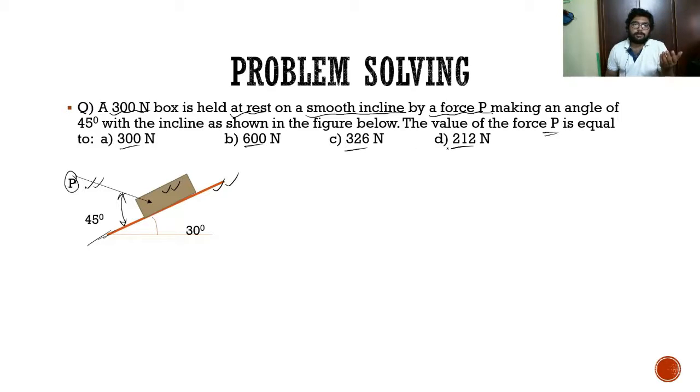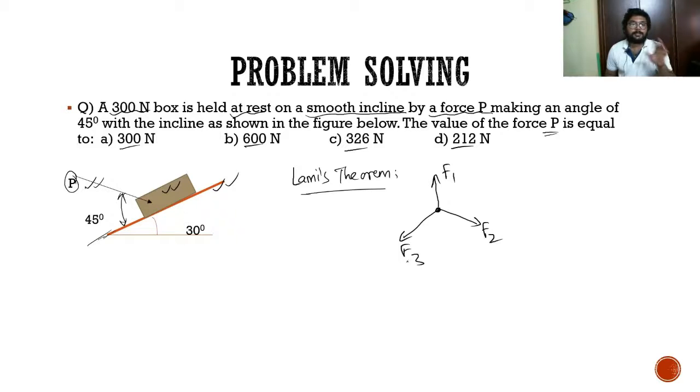Before solving it, let me mention a theorem called Lami's theorem. What does Lami's theorem say? Say there is a force system containing only three forces, F1, F2 and F3, and they are concurrent and in equilibrium.